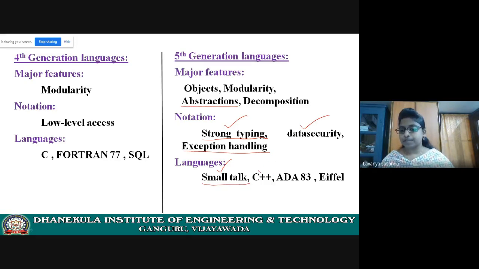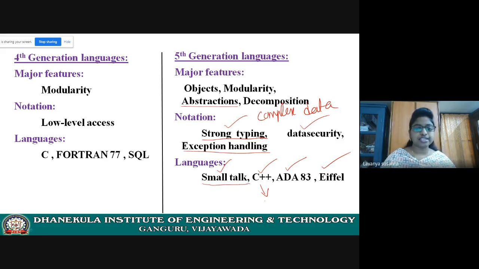Next, C++. It is derived from C and Simula. Next, Ada. This is an object-oriented language. These are the languages, and these fifth generation languages can handle complex data.